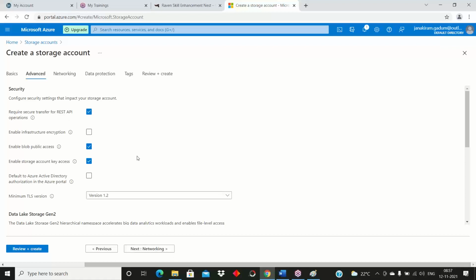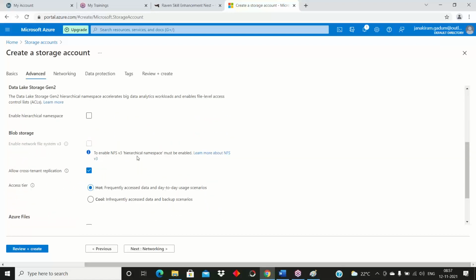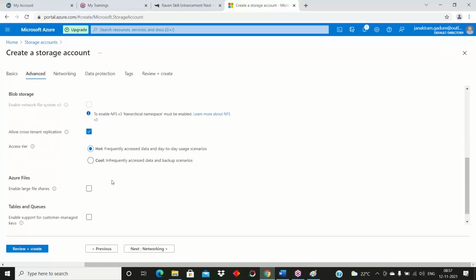And next, see, if you already have blob storage, then enable this one. Okay, access type. Here we have two types of access types, hot and cool. Hot is nothing but frequent use. Suppose you have created a storage account and you are using this storage account daily, that access type comes under hot.